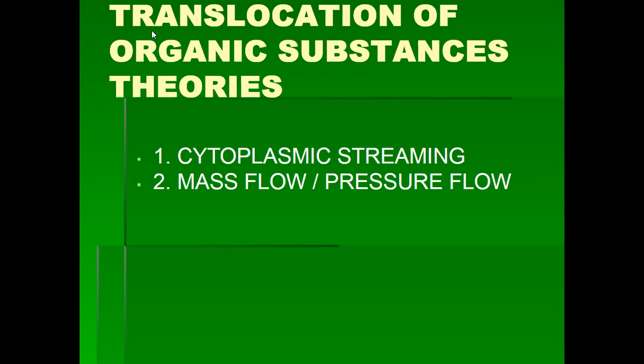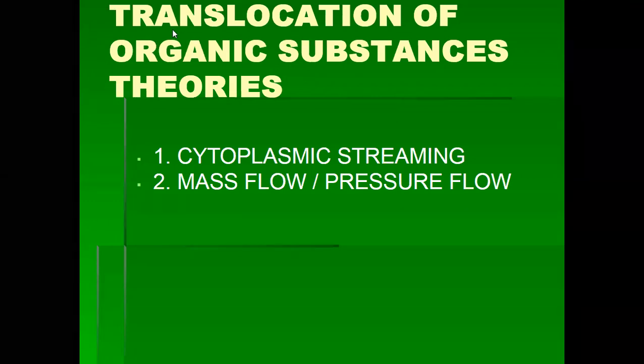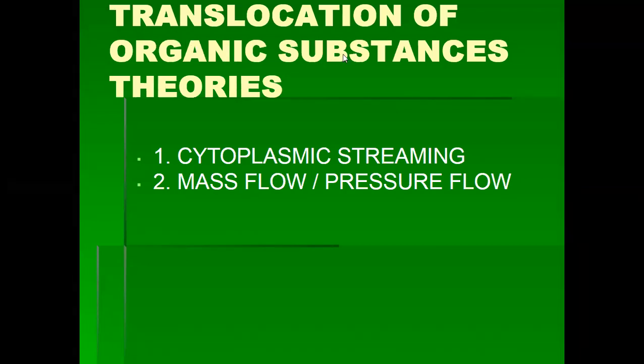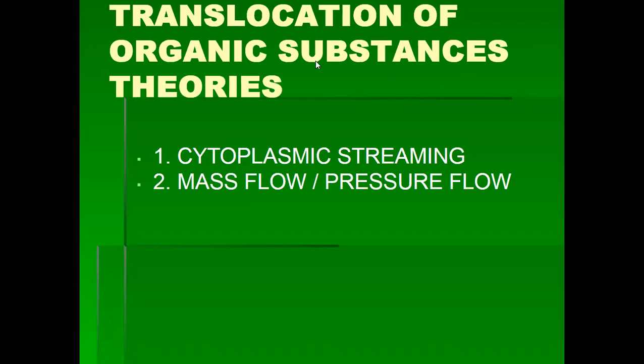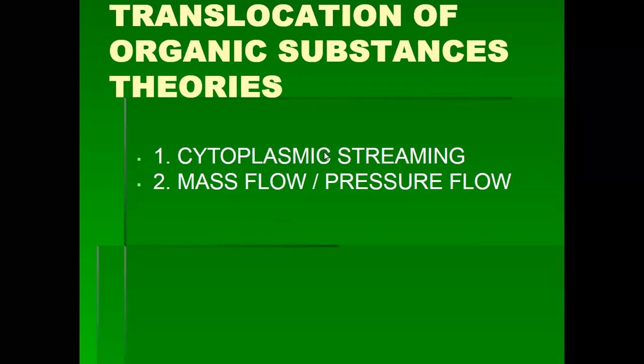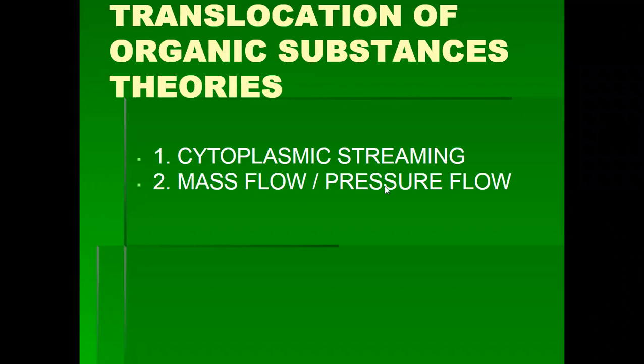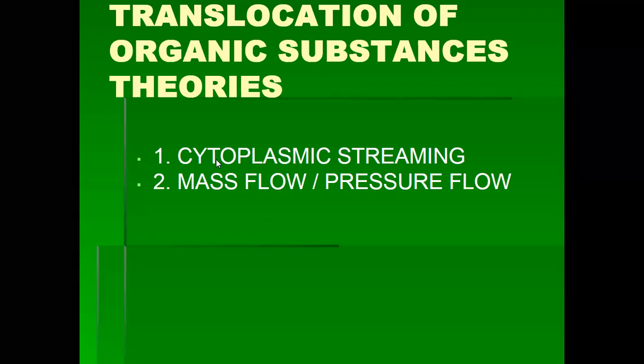So now we discuss how organic substances are translocated to all plant parts in the plant body. Mainly two theories explain the translocation of organic substances in plants. One is the cytoplasmic streaming theory. The second is the mass flow or pressure flow theory.